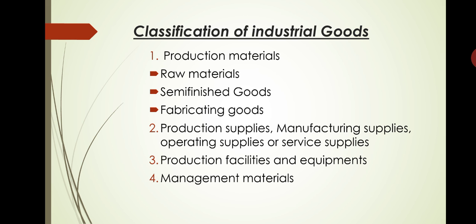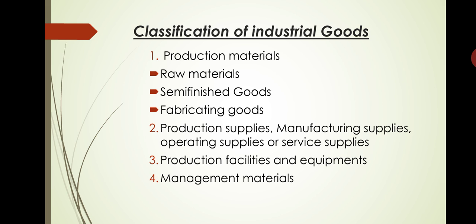Next, classification of industrial goods. Industrial goods are goods which are for use in the commercial production of other goods, or for use in connection with carrying on some business, or for use in rendering of some services or in institutional activities. Understood?